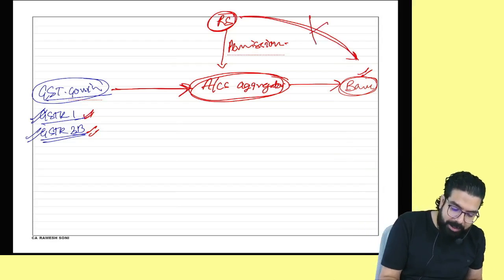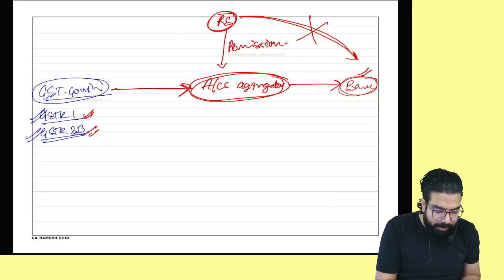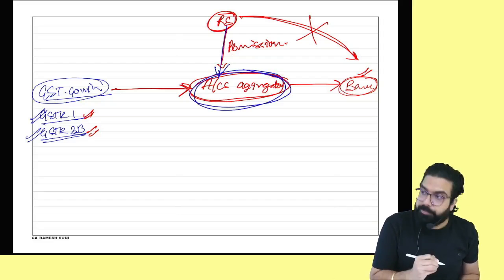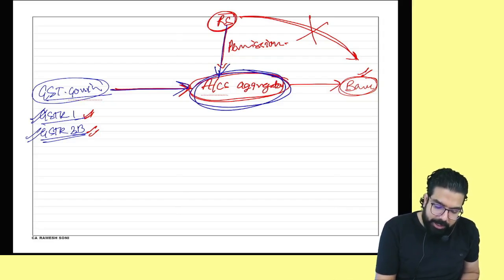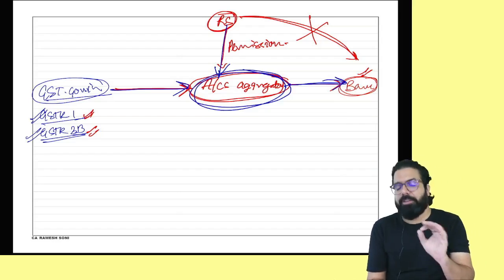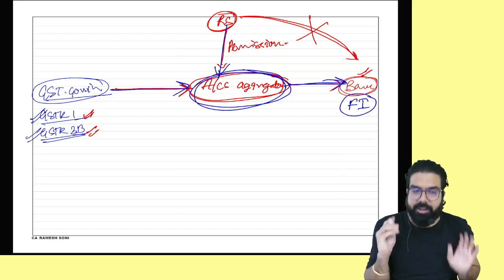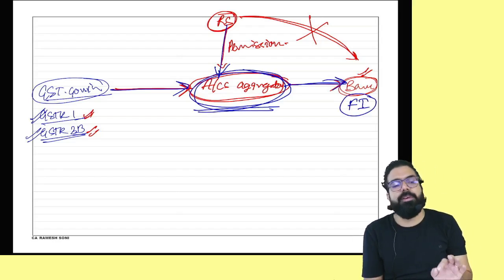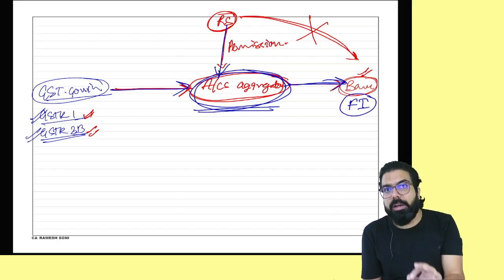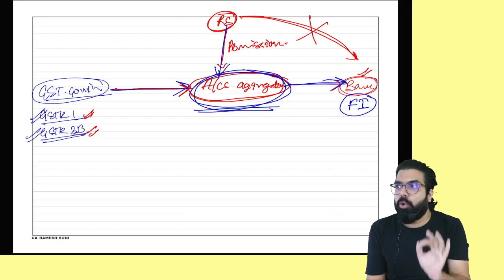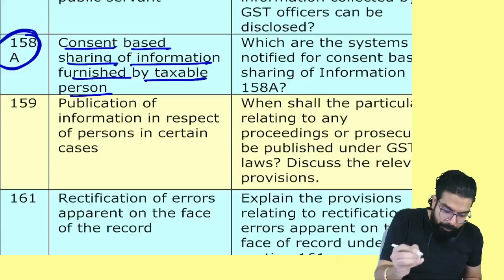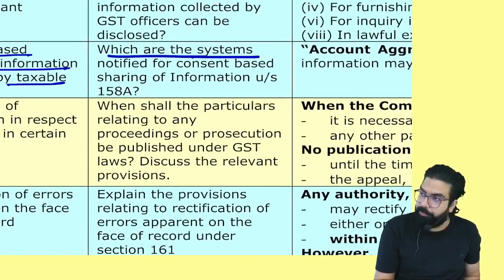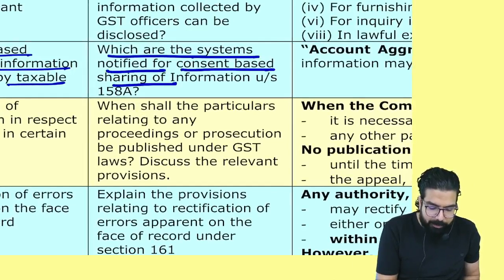So what they are telling is, Ramesh, you don't have to give. You give a permission to the system. The system will pull the data and give it to the banks, financial institutions, etc. Are we clear? This system is known as the requesting system. Earlier, this system was only the accounts aggregator. Now, one more system has been notified. See, your exam question: which are the systems notified for consent-based sharing?